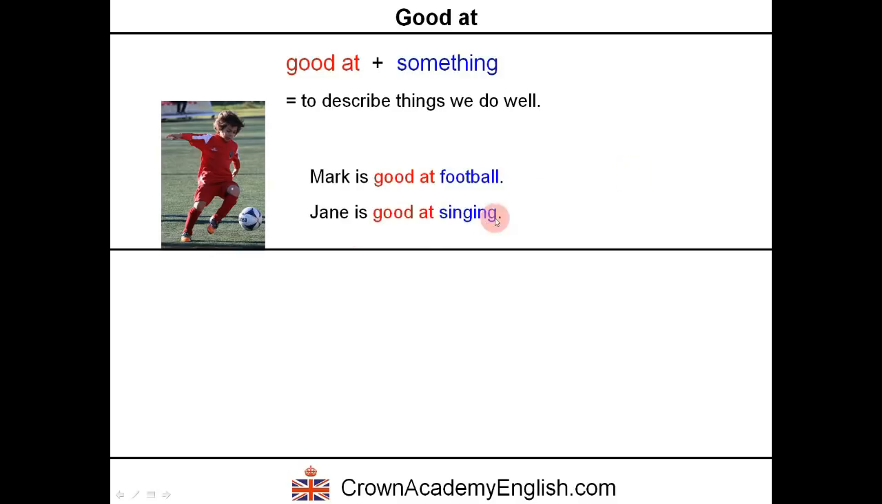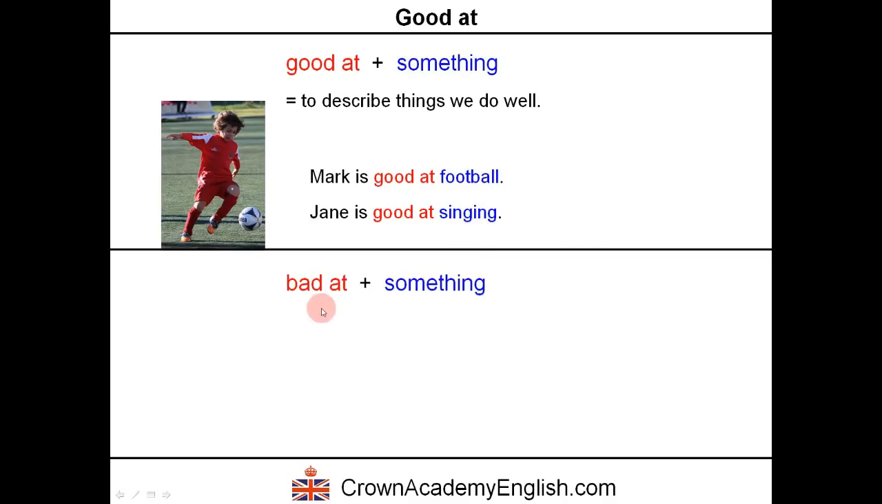Jane is good at singing. So here we have an example of a gerund. So a gerund is a verb acting as a noun. Okay, so this is another way of saying Jane sings well. Jane sings well. Jane is good at singing. Singing is the activity.